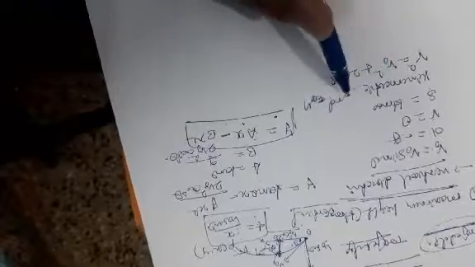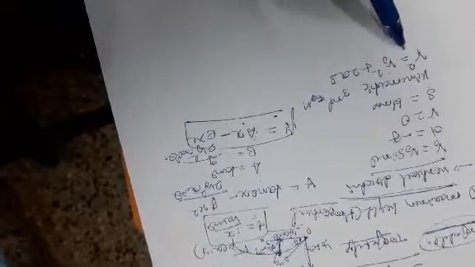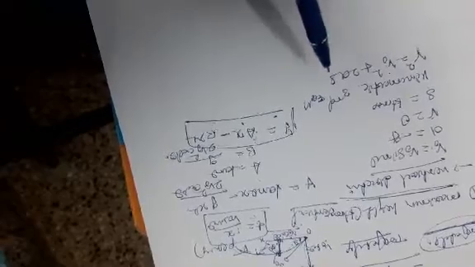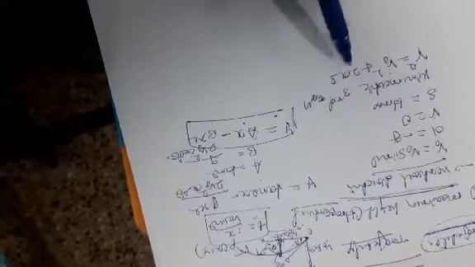Here v is the final velocity, v0 is the initial velocity, a is the acceleration, and s is the displacement.